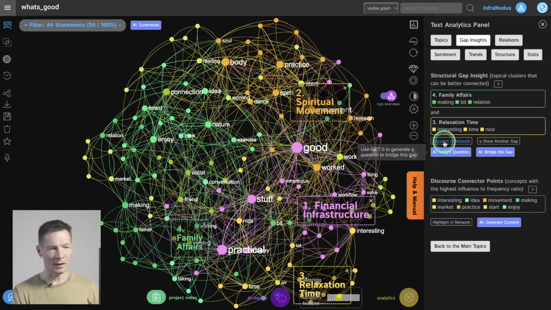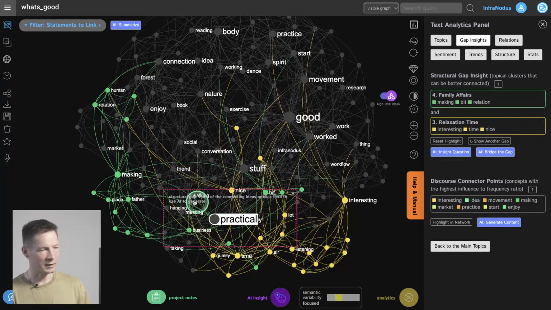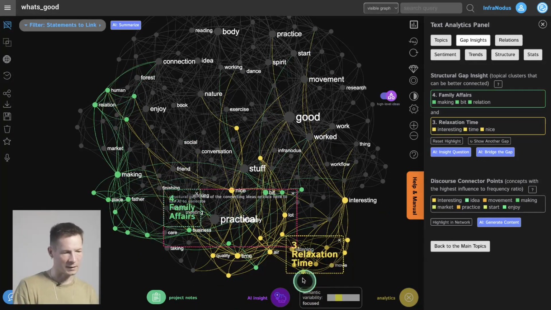And for example, here I have family affairs and relaxation time. And if I select those two, you will see that we have one cluster on doing family stuff and another one on relaxing. And I've been using them in different contexts.